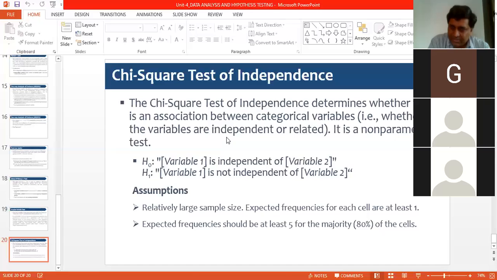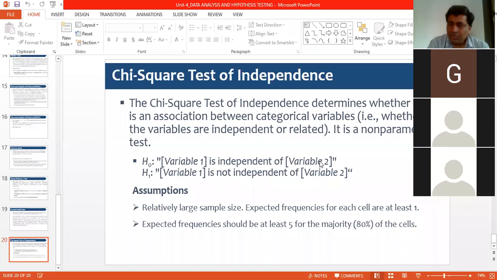And so the null hypothesis says there is no association. No association means it is independent. One variable is independent of the second variable. So that is why it is called the chi-square test of independence. The chi-square test of independence determines whether there is an association between categorical variables. And here the null hypothesis says variable 1 is independent of variable 2.